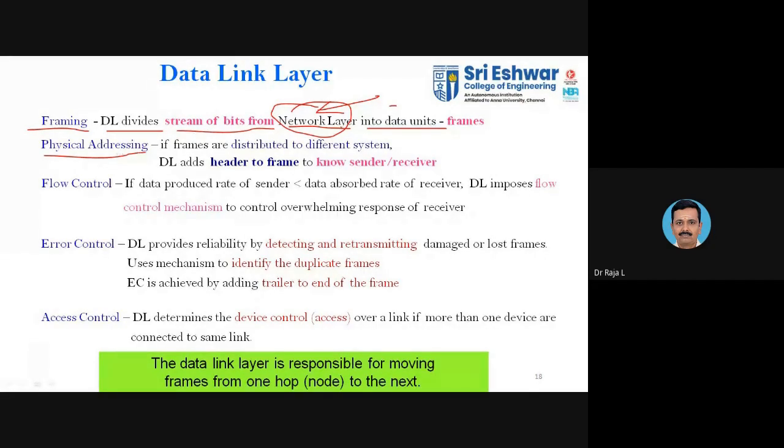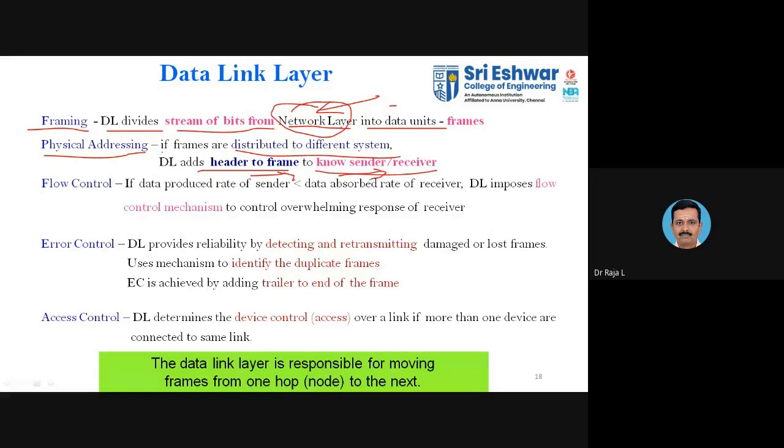The physical addressing is the second responsibility. So it provides the physical addressing. If the frames are distributed to different systems, it adds a header to the frame to identify the sender and receiver. In the previous slide, you saw that the header is available along with the data. So what is the necessity of adding the header? In order to identify the frame, and the sender and the receiver.